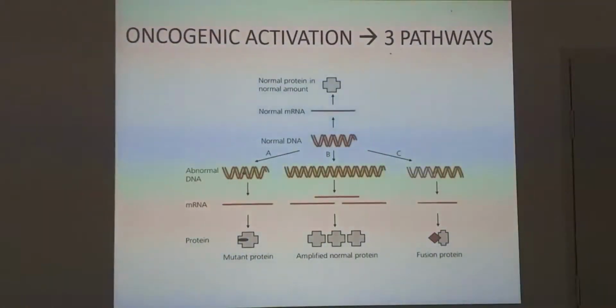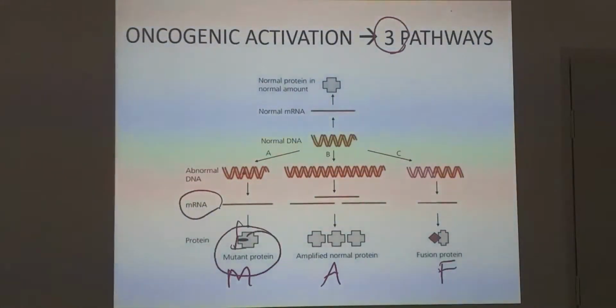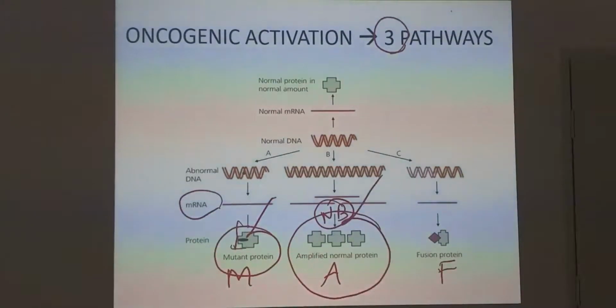Oncogenic activation has three pathways. Number one is mutation, number two is amplification, number three is new protein formation, that is fusion. As you can see here, mutation of the mRNA forms a mutant protein. Number two is amplification, as you can see with NMYC in the case of neuroblastoma, an amplified normal gene. And this is the fusion protein. A new protein is formed, for example, in Burkitt's lymphoma or chronic myeloid leukemia.